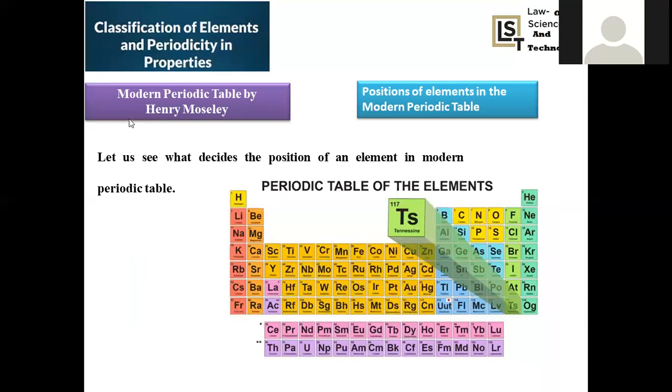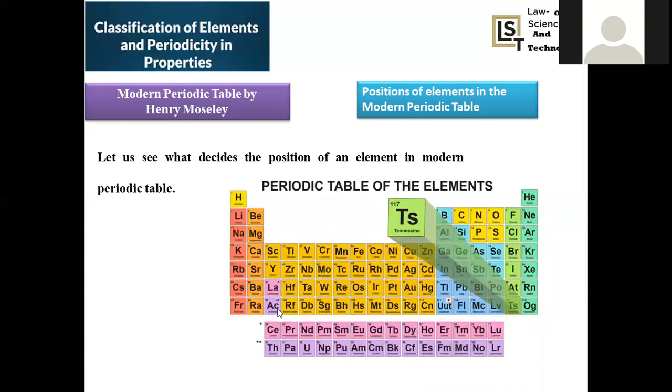Now let us move on to the modern periodic table. Let us see what decides the position of elements in the modern periodic table. The modern periodic table is purely based on the atomic number, alternatively regarded as the electronic configuration of the atom. So this decides the suitability of all elements in the modern periodic table.